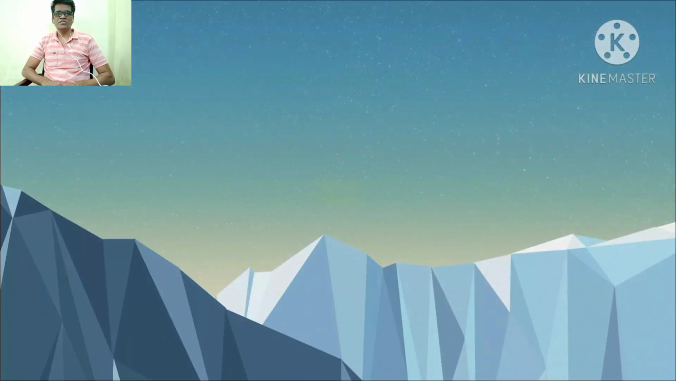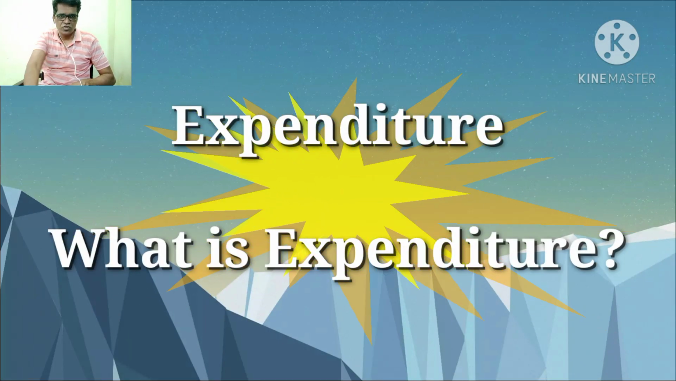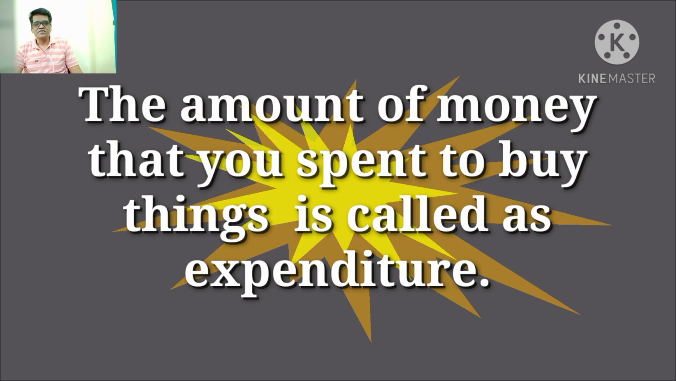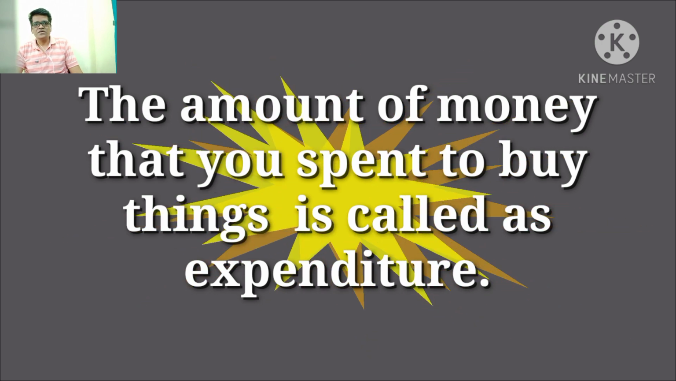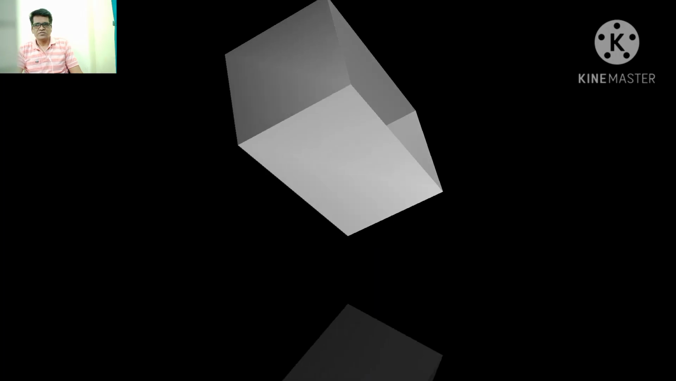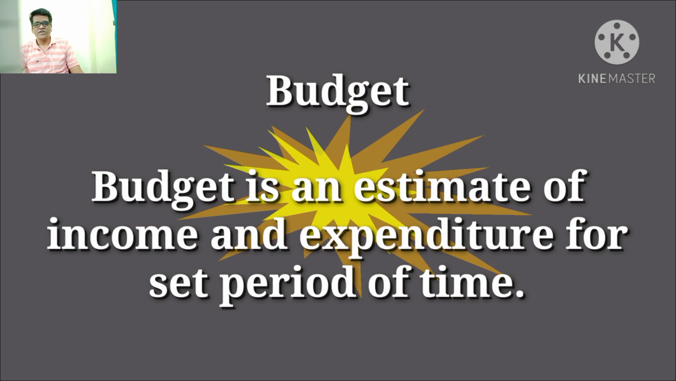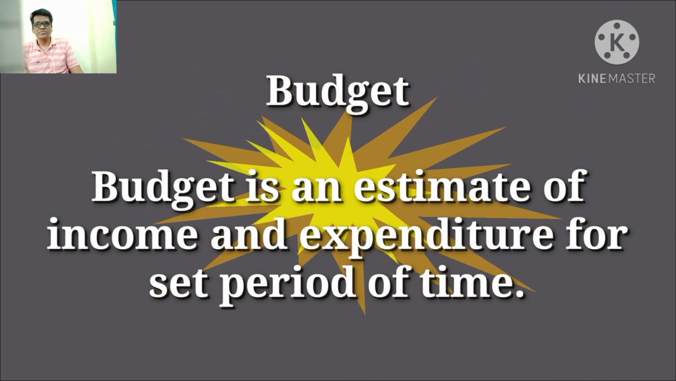Now the next term is expenditure. What is expenditure? The amount of money that you spend to buy things is called expenditure. Budget. Budget is an estimate of income and expenditure for a set period of time.